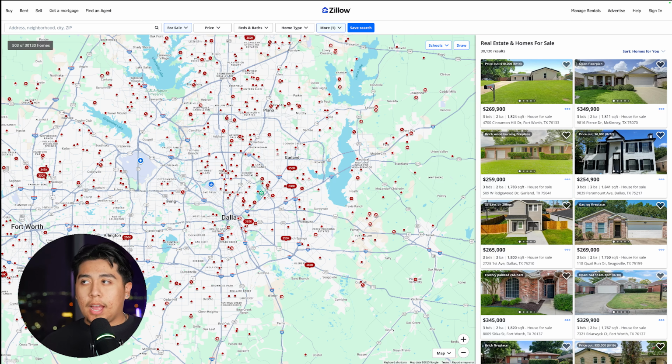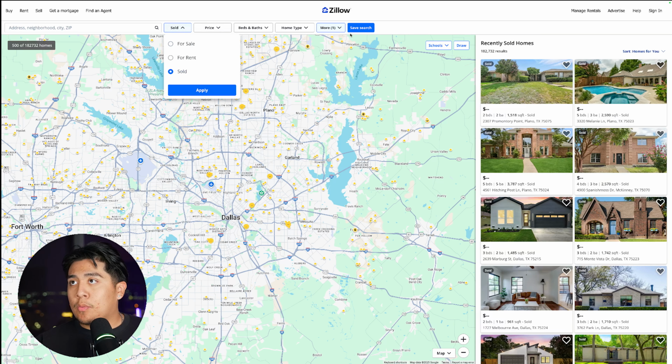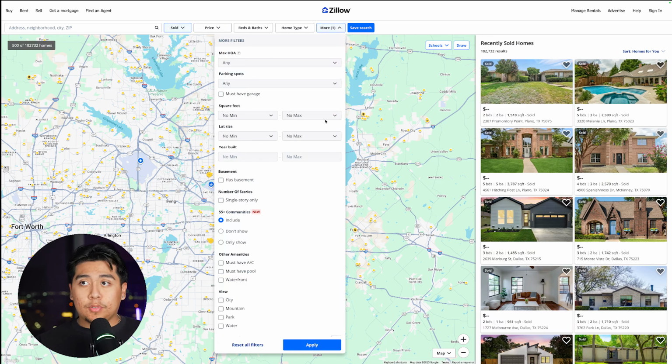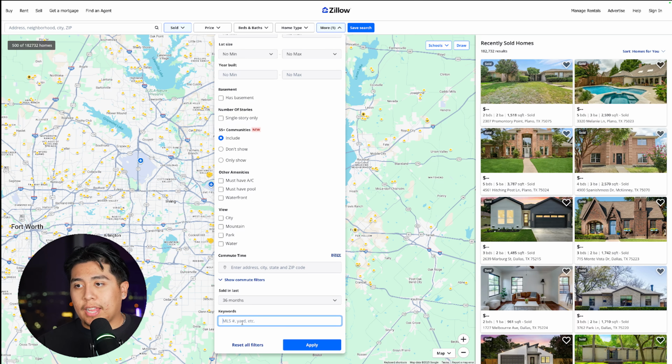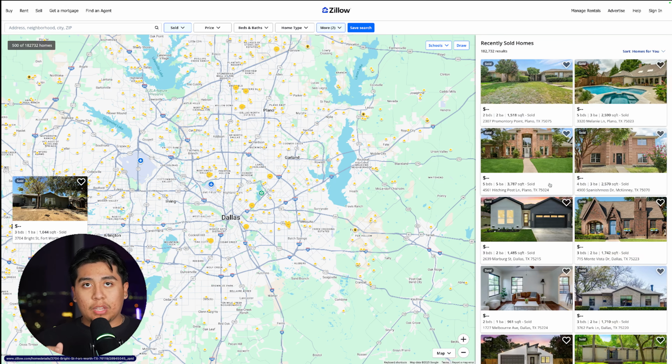All right. So now once in Zillow, I just did Dallas as an example. All I got to do now is go to the properties that have sold. And whenever I go into the filters, I can scroll down and implement the keywords straight from ChatGPT and put them in here. So now that I implemented every single keyword into my Zillow search, all of these properties are either being sold or being bought by investors.